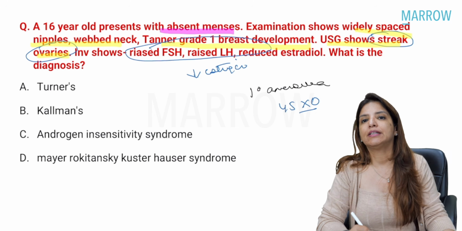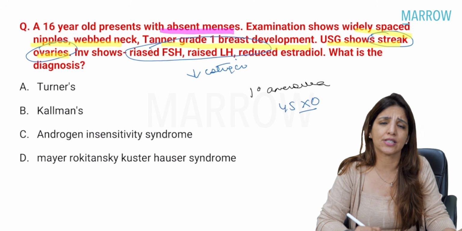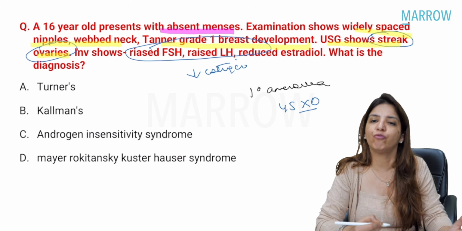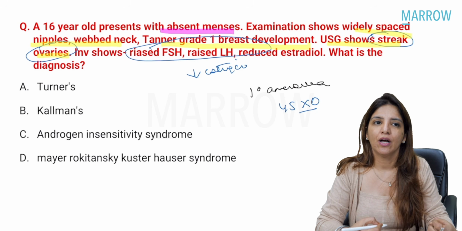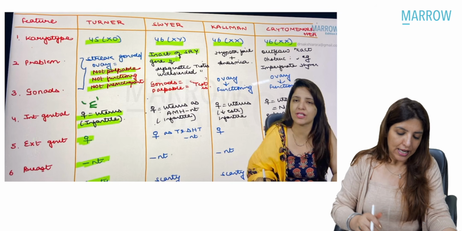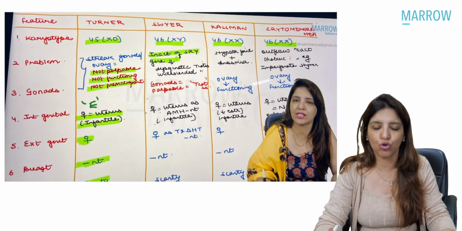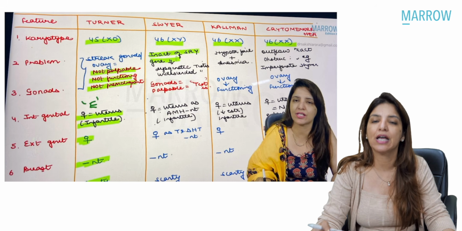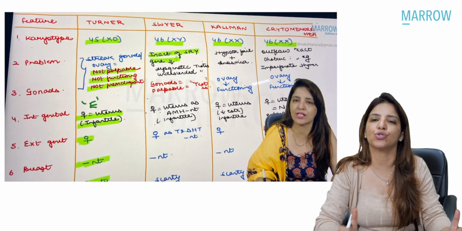And you all know that the additional features for Turner's syndrome are webbing of neck, shield-shaped chest. Then they have got cardiac abnormalities, the most common one being bicuspid aortic valve followed by coarctation of aorta. They have increased chances of all these autoimmune diseases like Hashimoto's thyroiditis and diabetes. Right? Now, in the main videos also, I have given you how to differentiate between Turner's syndrome, Swyer's syndrome, Kallmann syndrome, and cryptomenorrhea, because in all these 4 conditions, a female is going to present to you with primary amenorrhea, but uterus is going to be present.